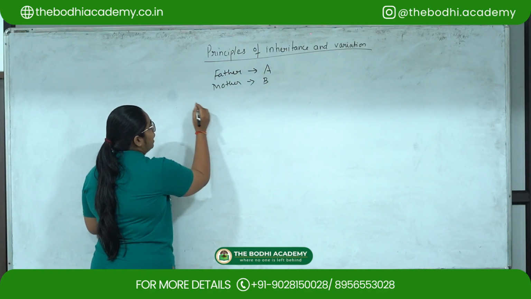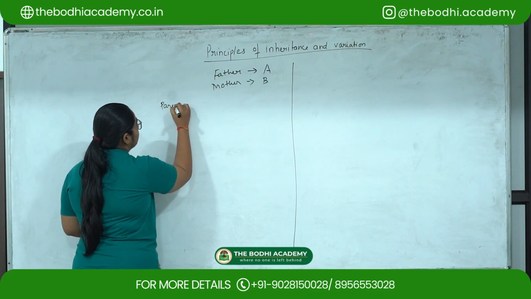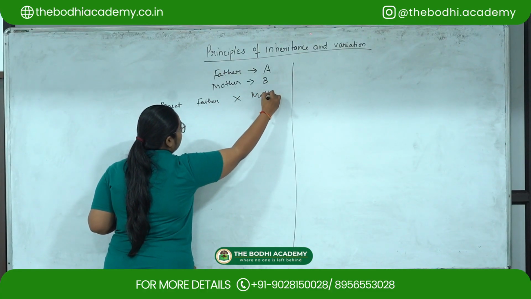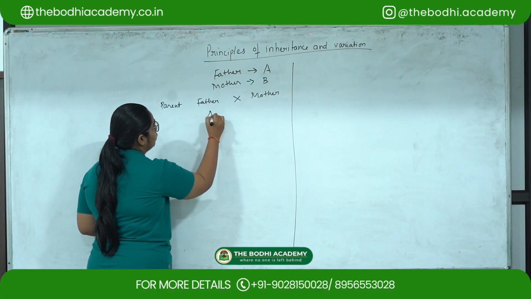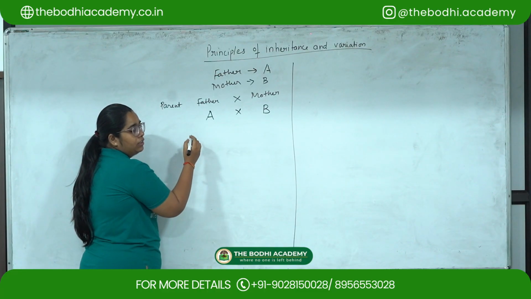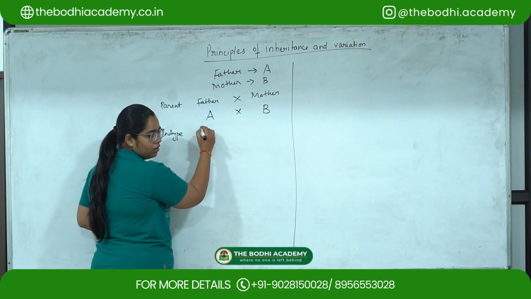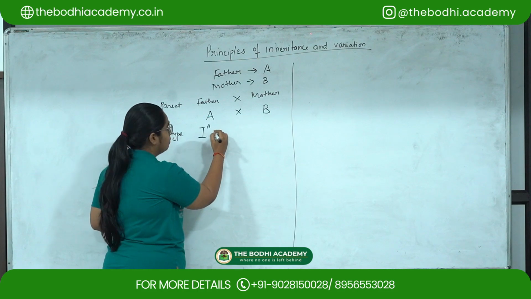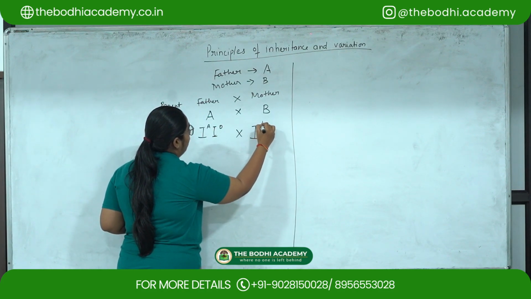So first we will write the parent. So father has A and the mother will be having B. Now we will write the genotype, that is IAIO crossed with IBIO.